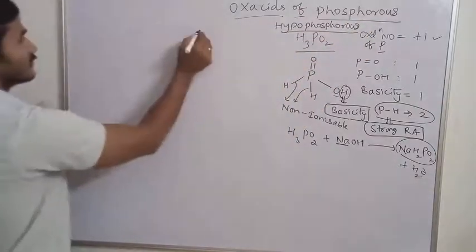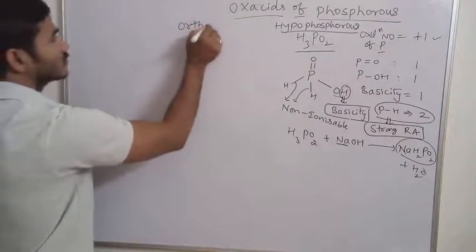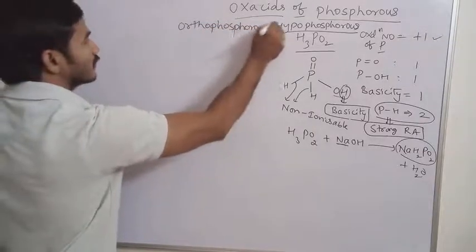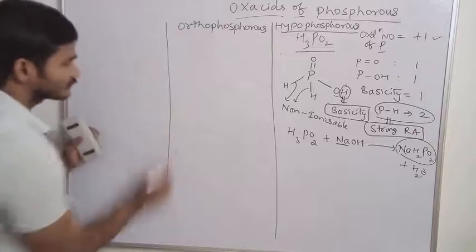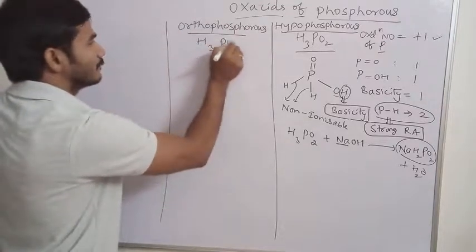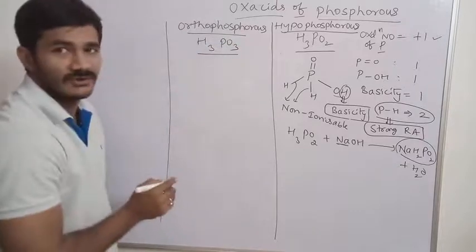Hypophosphorus. Second one I am writing is orthophosphorus. Orthophosphorus having the structure H3PO3.